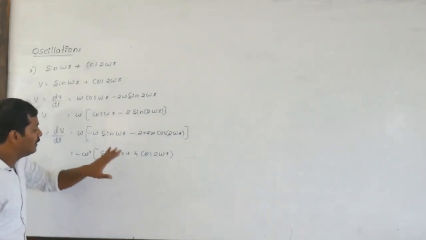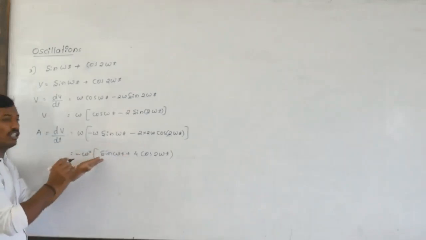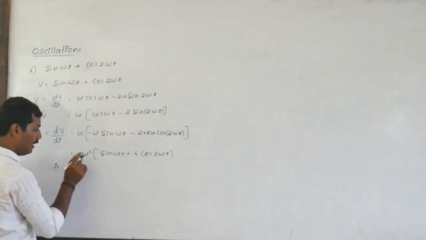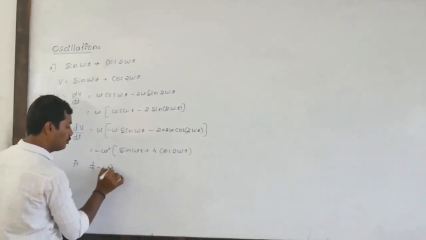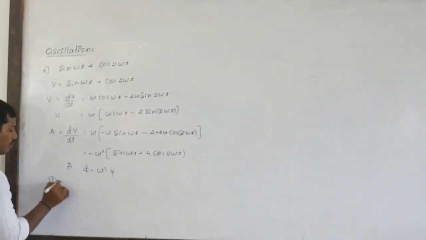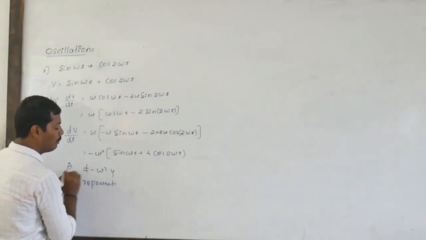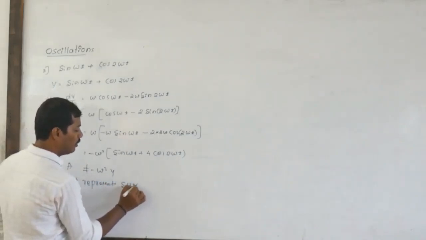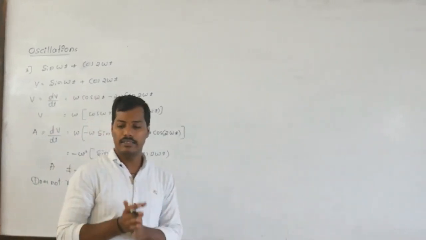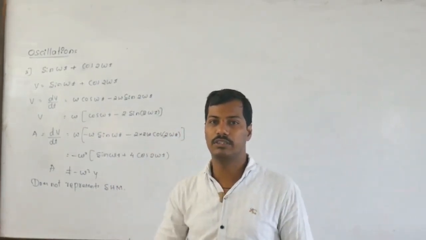See here, this equation is not equal to the displacement because an extra 4 is there. So the acceleration in this equation is not equal to omega square into y. It means it does not represent simple harmonic motion. Then in the next class we will discuss some other examples of these concepts. Okay, thank you.